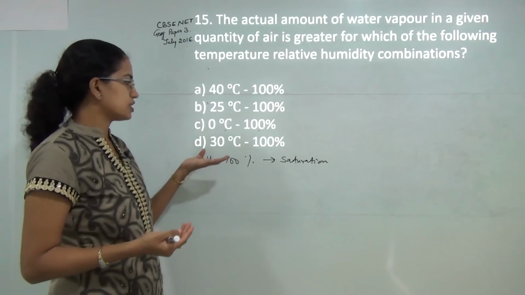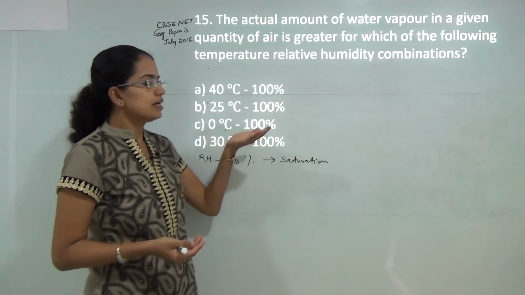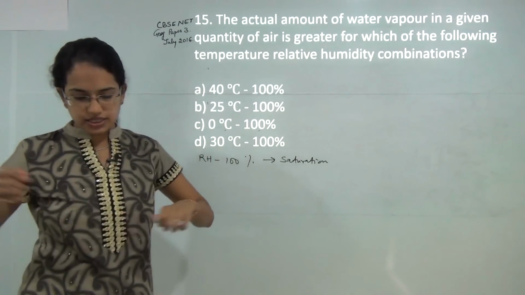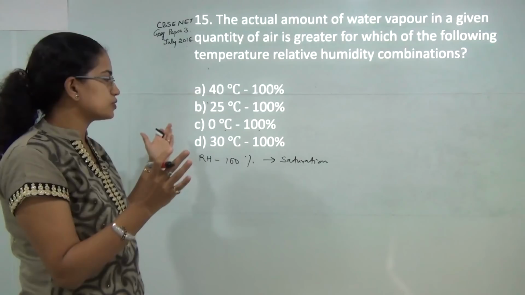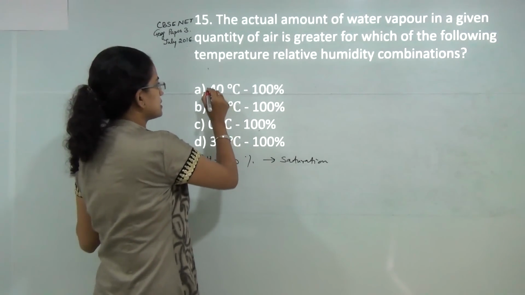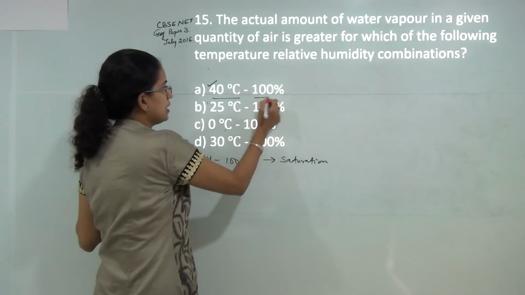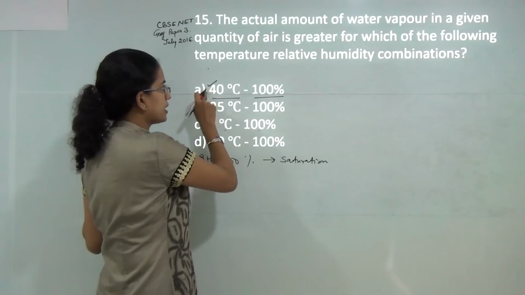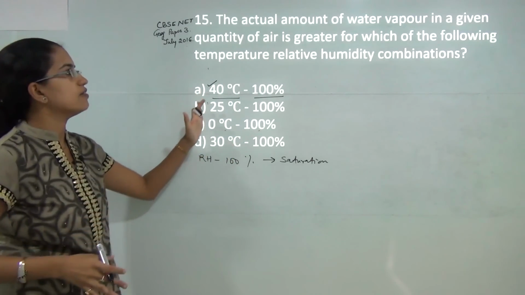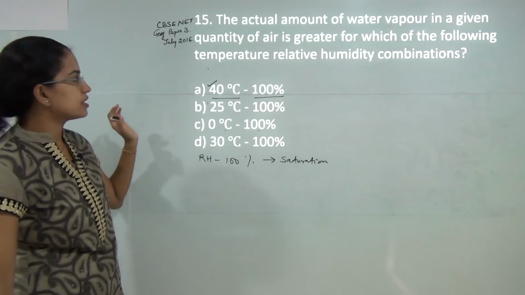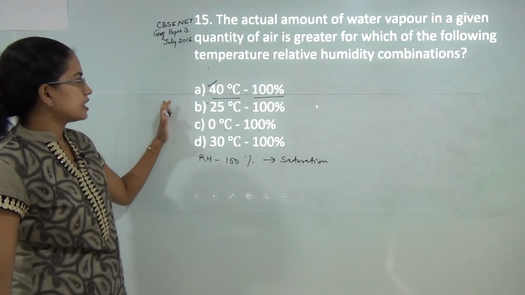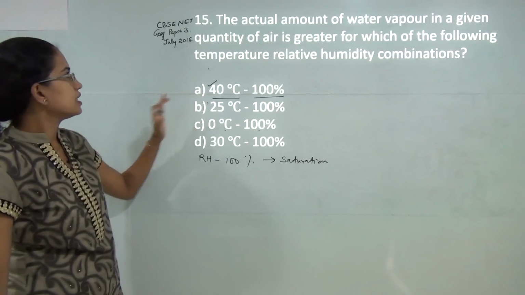As the temperature would increase, the water holding capacity of the air parcel would increase, and this would be because of the reason that air molecules are moving apart. As a result, among the choices, you would have the highest temperature, that is 40 degree, would have the greatest amount of water vapor in the given quantity that it can hold. So answer would be A.